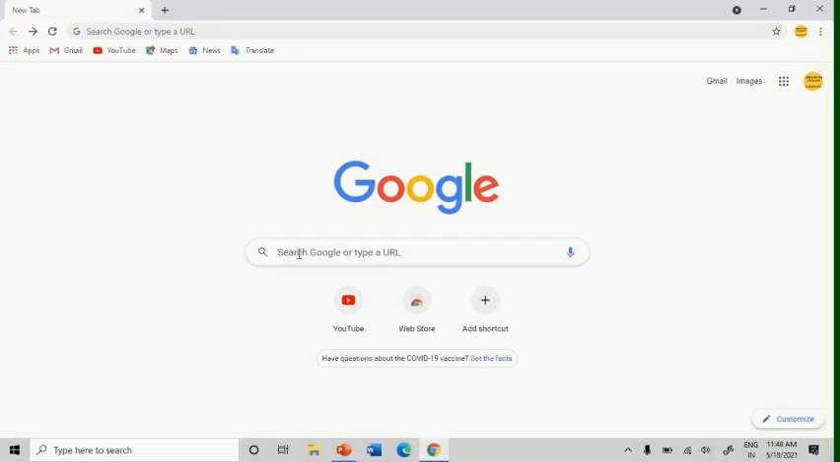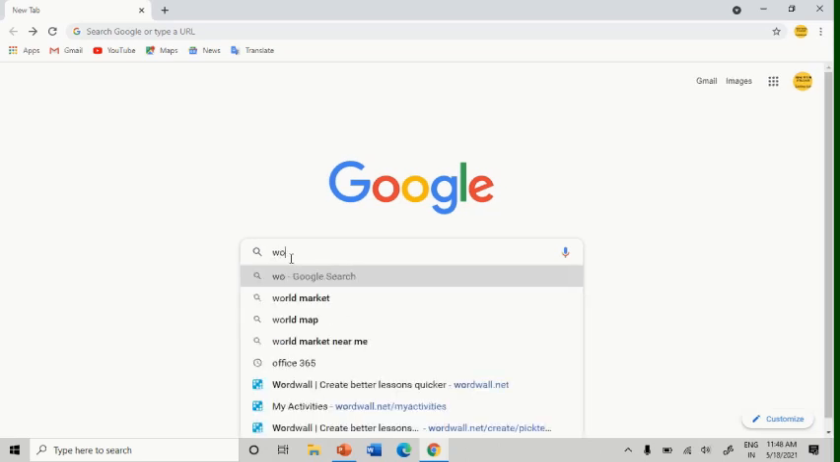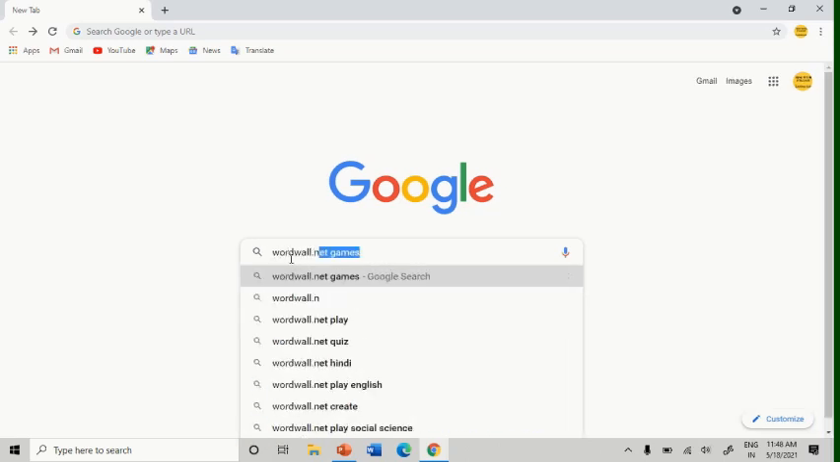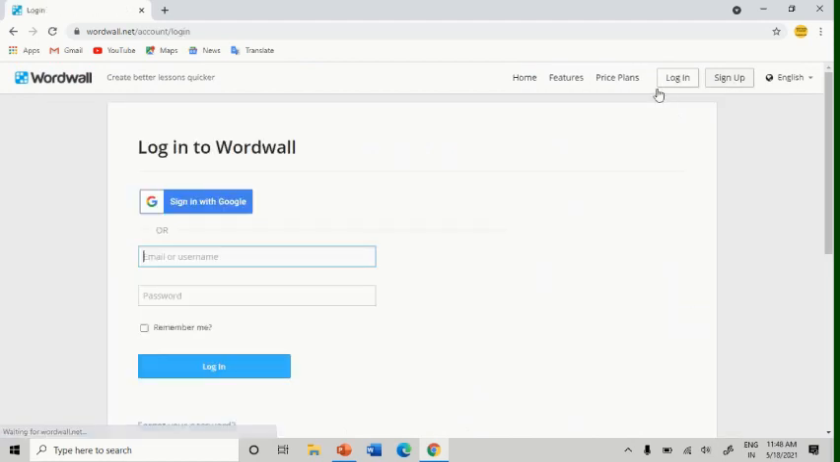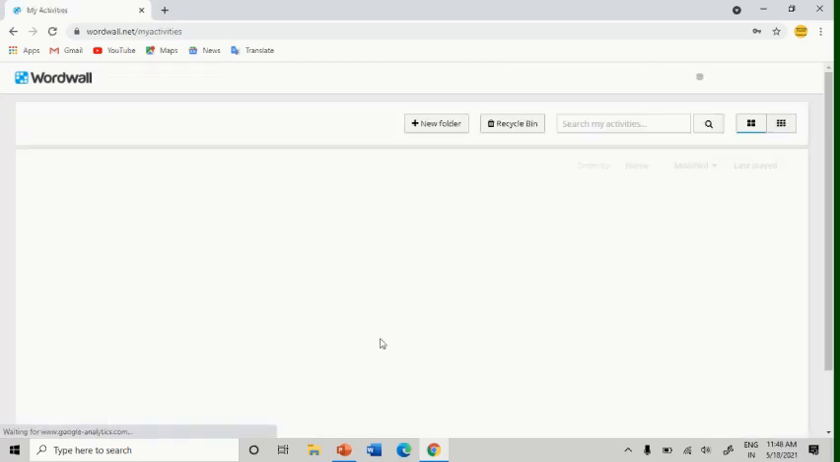Let us start with today's tutorial of Wordwall. I'll simply type here wordwall.net and press enter. After this you will receive a page like this. What we have to do is simply log in, so I'll log in from here. If you don't want to log in again and again, you can click on remember. I don't want that, so I'll log in.